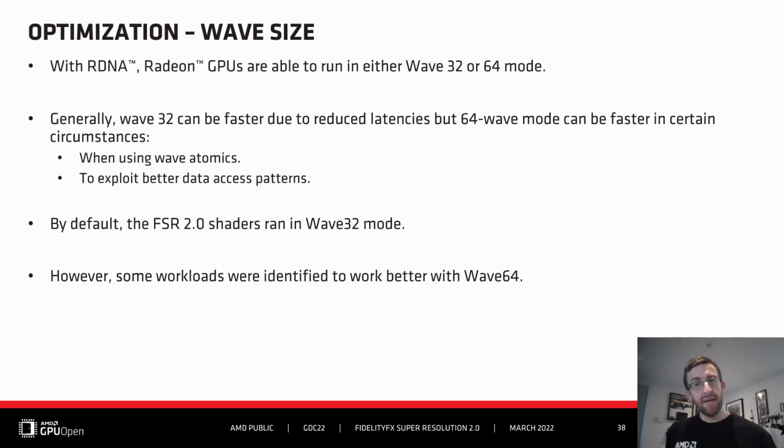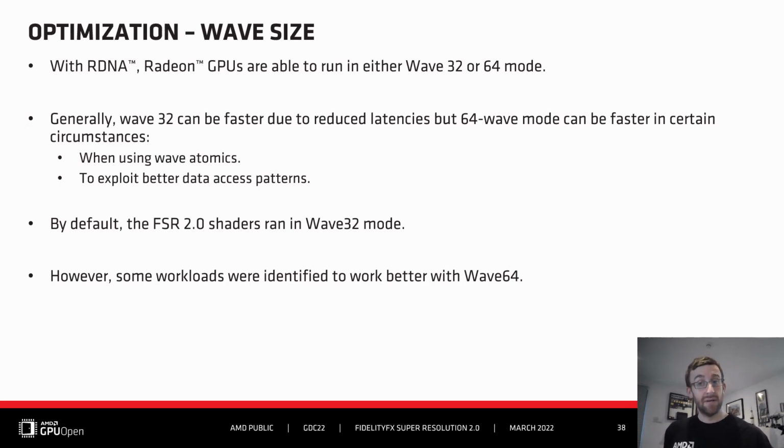With RDNA, Radeon GPUs were able to run workloads in two modes, Wave32 or Wave64. This was a significant change from GCN, where Wave64 was the only mode. Wave32 is found to be faster in many situations due to reduced latencies, but Wave64 can still win out in certain circumstances, such as using wave atomics or to better exploit data access patterns.